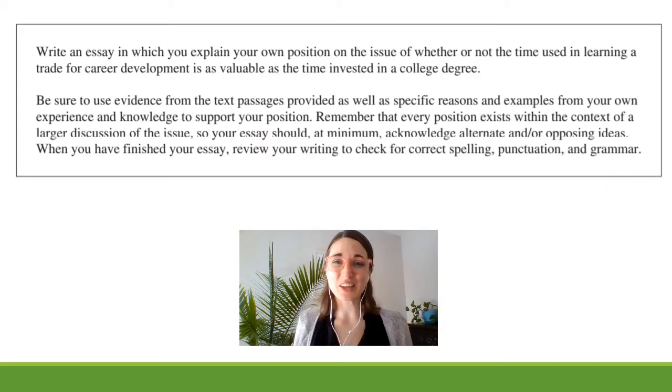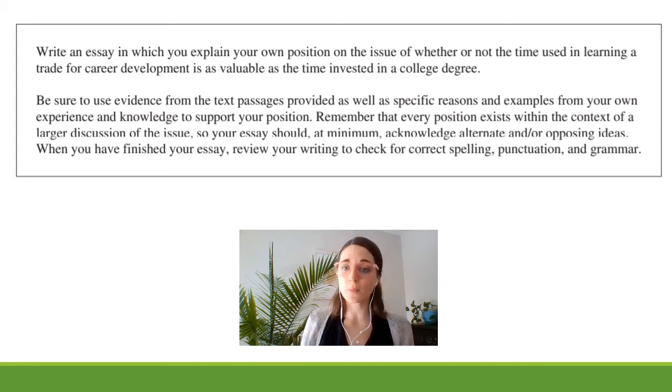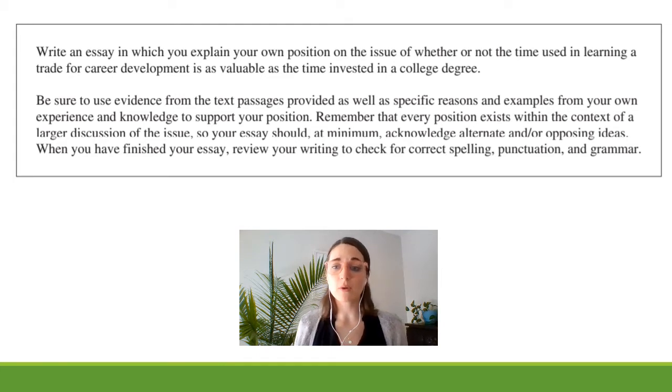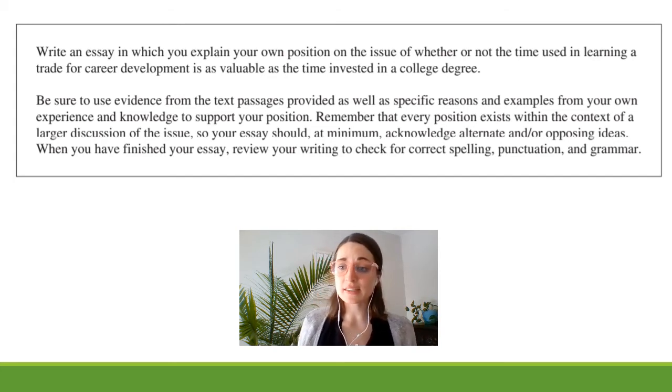Now let's take a look at the question that this test gives us with the 2 readings. It says, write an essay in which you explain your own position on the issue of whether or not the time used in learning a trade for career development is as valuable as the time invested in a college degree. Be sure to use evidence from the text passages provided, as well as specific reasons and examples from your own experience and knowledge to support your position.